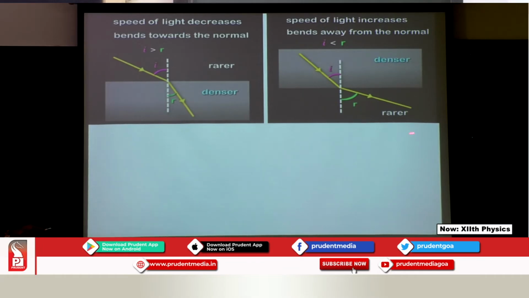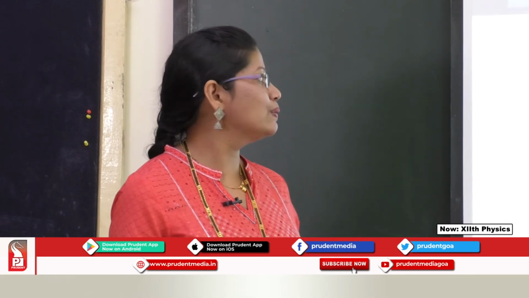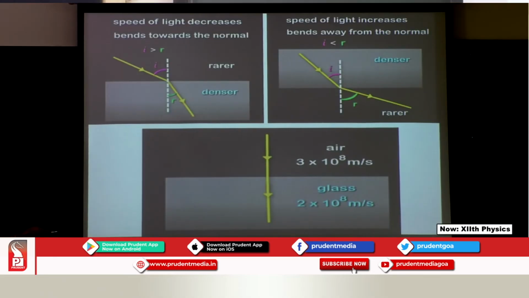In this way, the speed of light in air and in vacuum is the maximum, that is 3 into 10 raised to 8 meter per second. As it encounters a denser medium, whether it be water or glass, the speed decreases from 3 into 10 raised to 8 meter per second to a lower value. Now, let us see this. I have the air, with the speed I have told you, and the glass. The speed decreases, and you can see it is 2 into 10 raised to 8 meter per second.